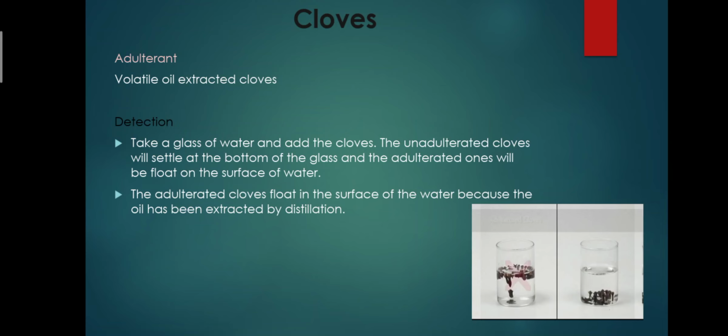Next one is cloves. The adulterants are volatile oil extracted cloves that are mainly light in weight. Their detection: take a glass of water and add the cloves. The unadulterated cloves will settle at the bottom of the glass, and the adulterated ones will float on the surface of the water. The adulterated cloves float on the surface of the water because the oil has been extracted by the distillation process.